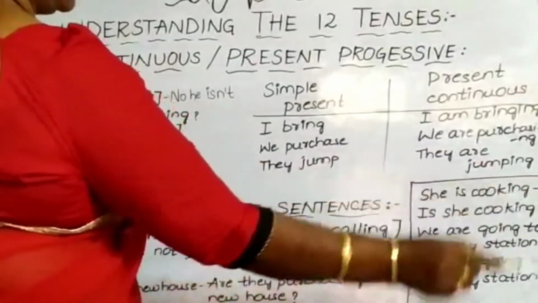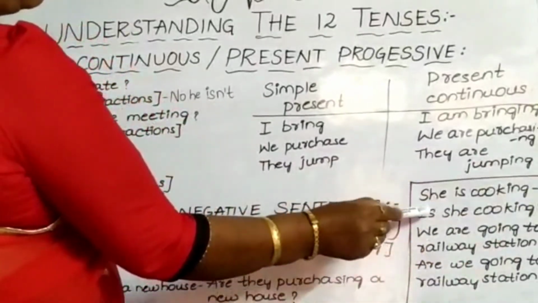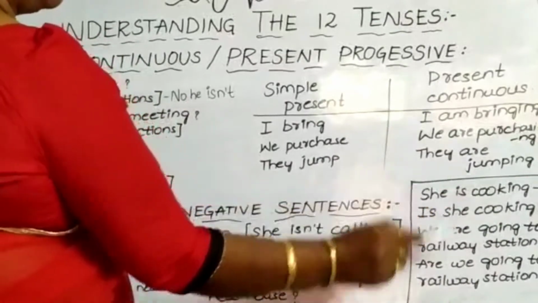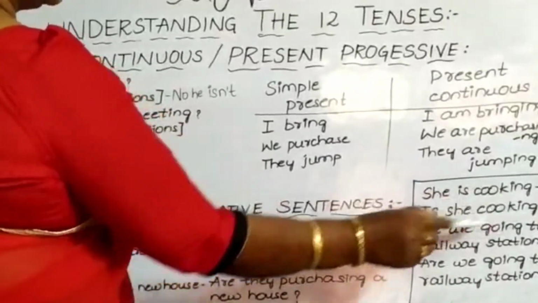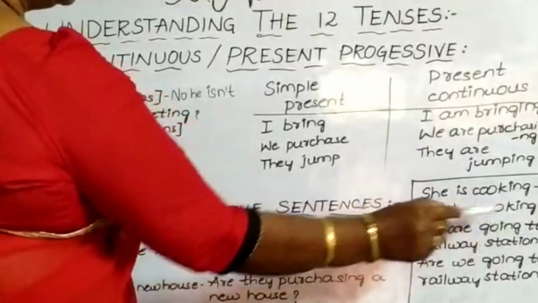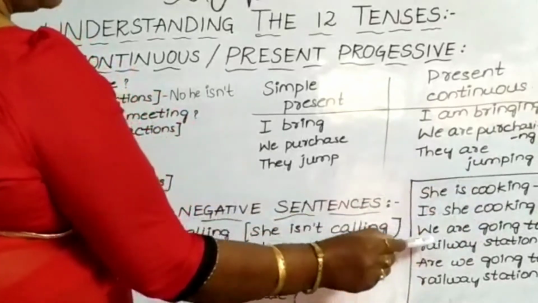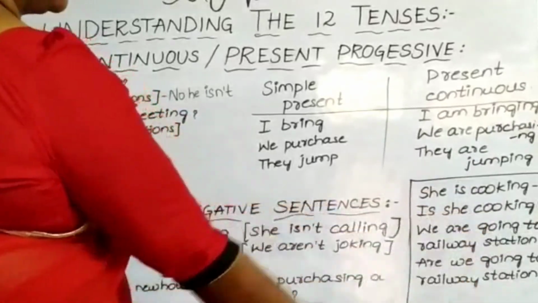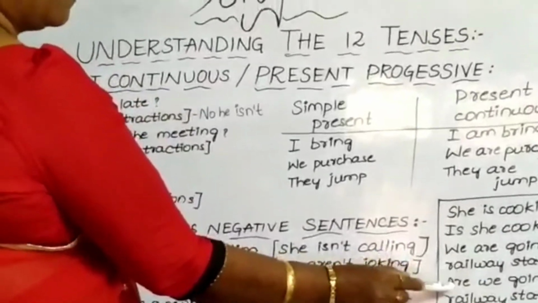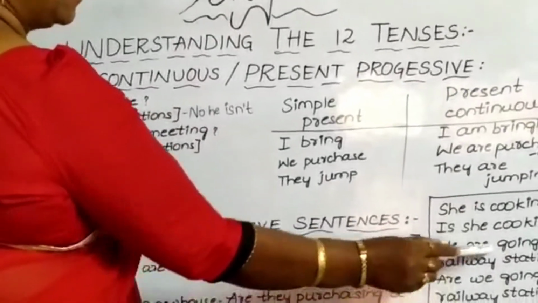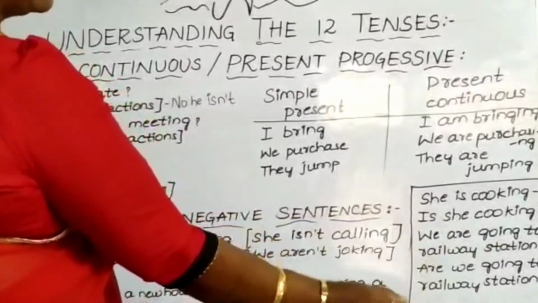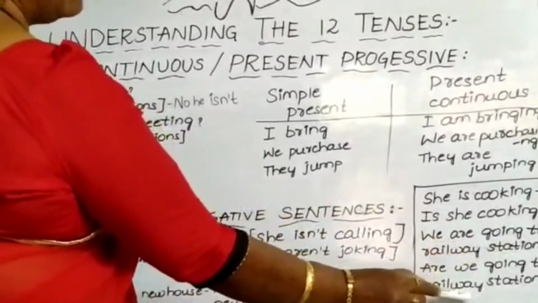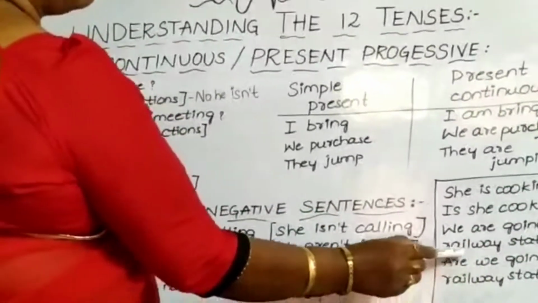She is cooking. By using the auxiliary verb is, we can ask a question. Is she cooking? Yes, she is. We are going to the railway station. Question: are we going to the railway station? Yes, we are.